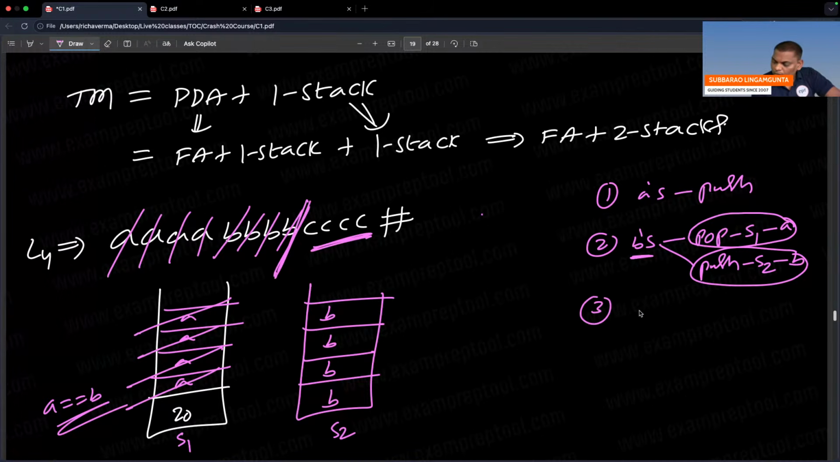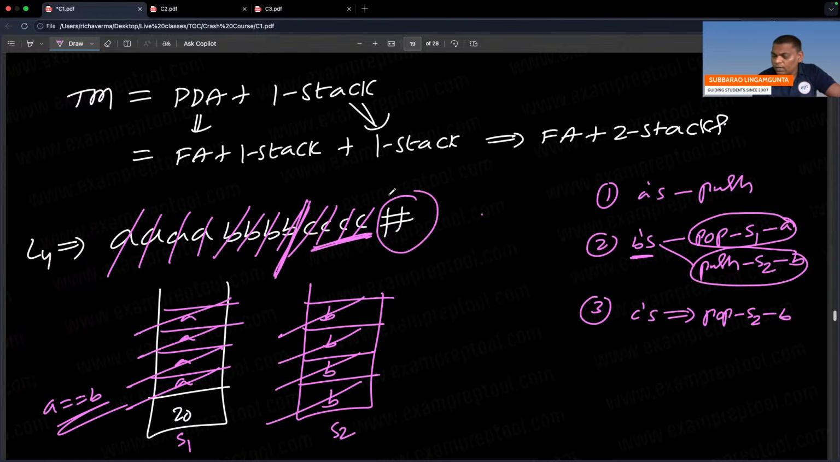Whenever C is coming, pop from S to B. So for every C, pop B. Whenever hash K means C is over.